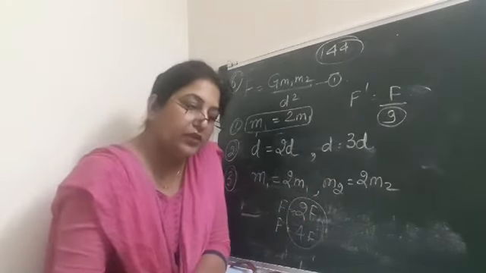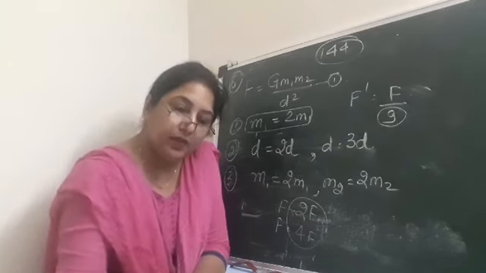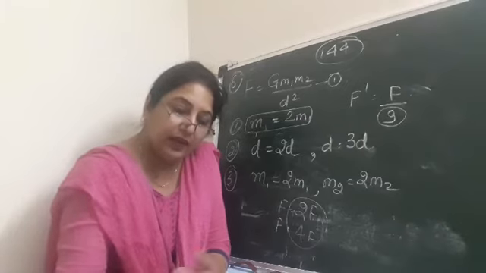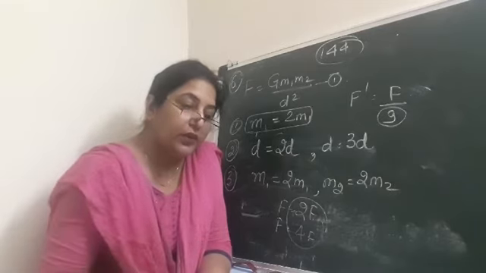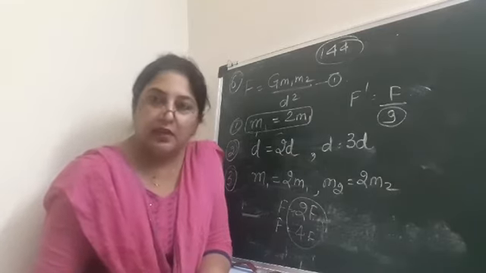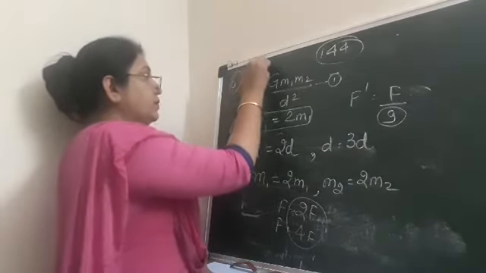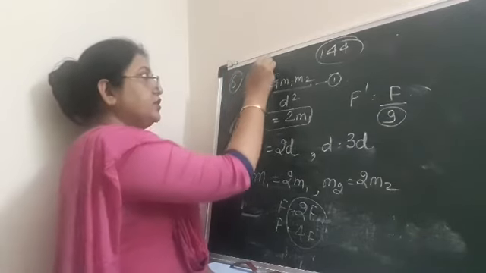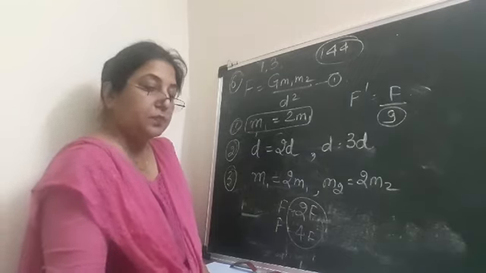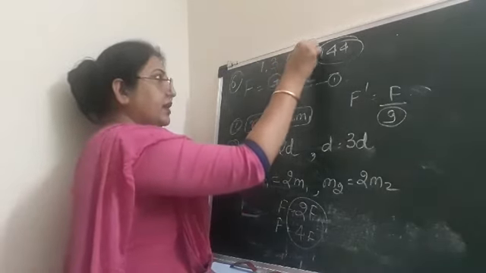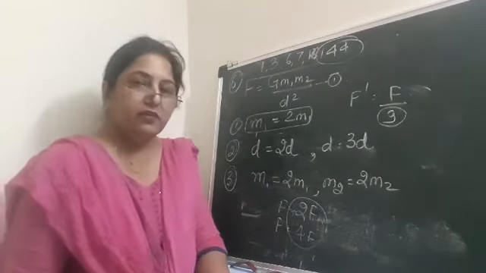Okay, so I hope this concept is clear to you. You will complete question number 1, then 3, since 1 I have done, so you will complete 1, 3, question number 6, question number 7 and question number 16. So all these questions you complete. If you have any doubts, you can ask me. So I'll repeat the question numbers. Question 1, then question number 3. Okay, you complete these 3, then 6, 7 and 16. These questions you complete in your notebook. If you have any doubts, you can ask me.